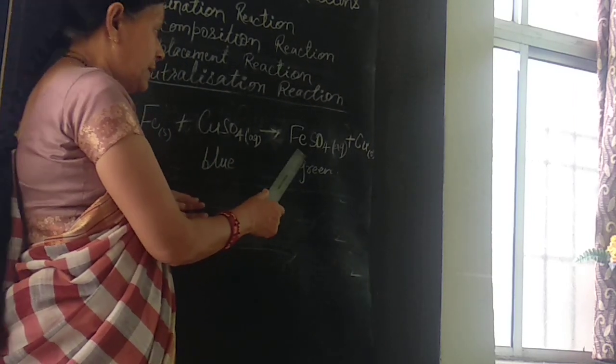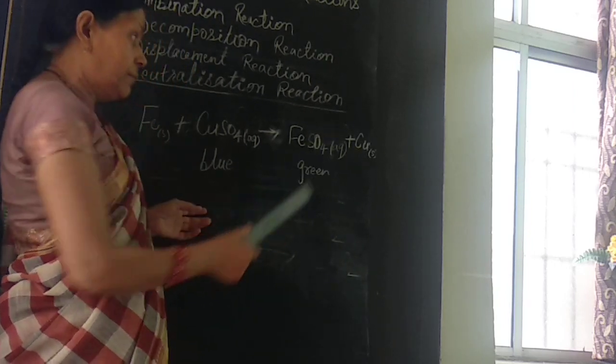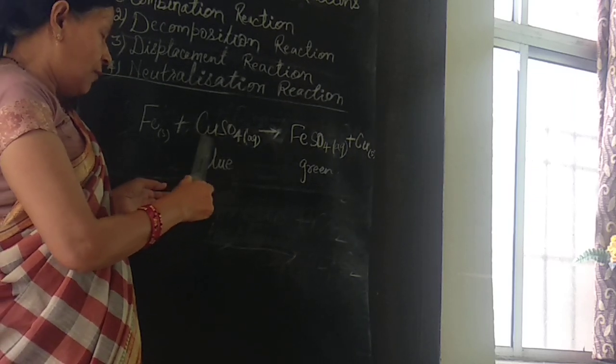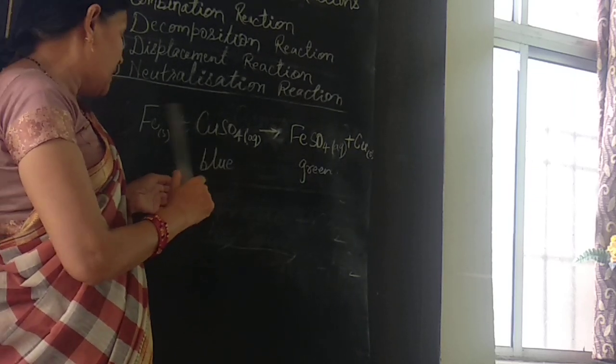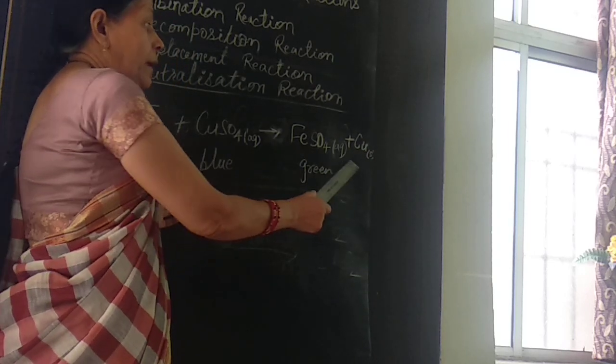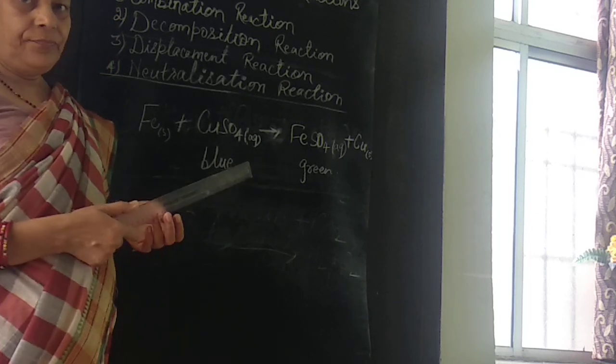During this chemical reaction, it forms iron sulfate solution, and copper, which was in the compound form, is displaced and deposits on the iron nails.